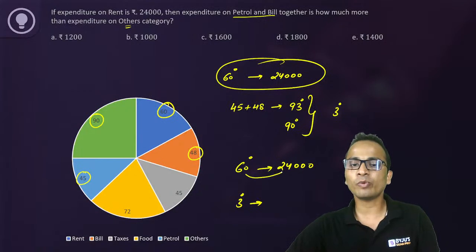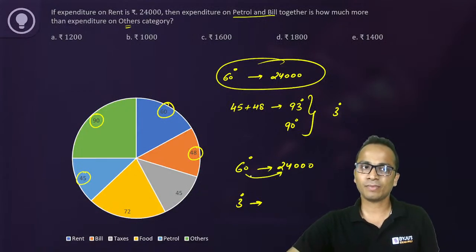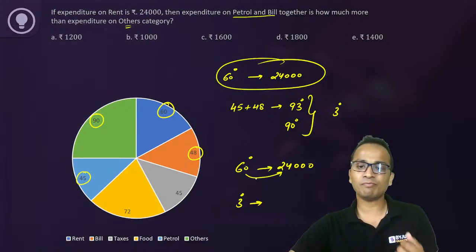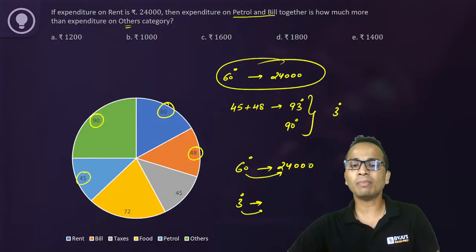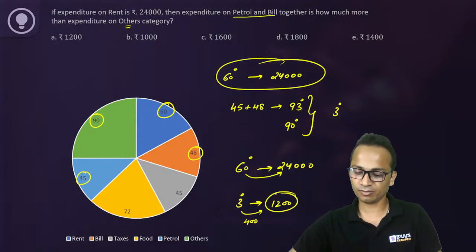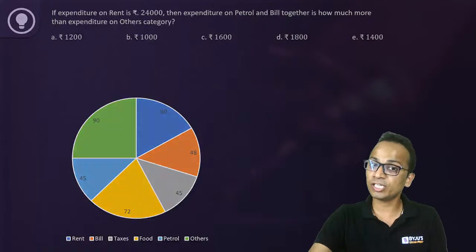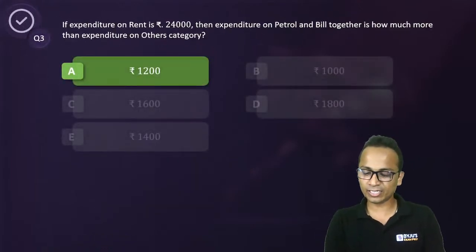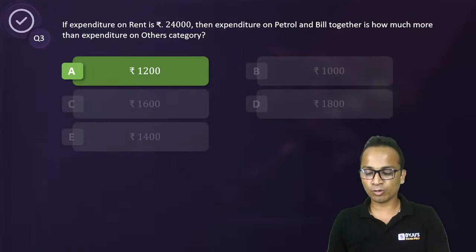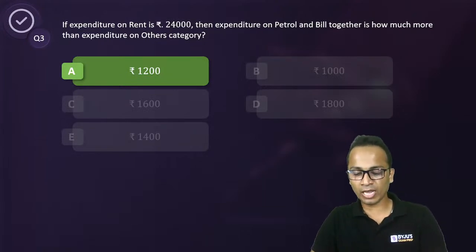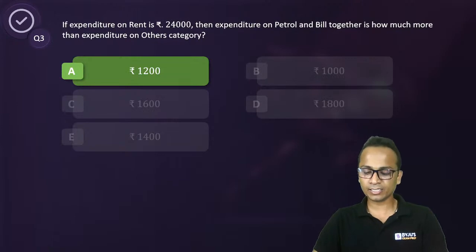To go from 60 to 24,000, I have multiplied by 400. So 3 multiplied by 400, you can say 1200 should be the answer. So the answer for this question is 1200, which is option A. All right, simple question. I was expecting an answer from a lot of you. Yes, Nihar and Varun have already given the answers. Nice, two of you.